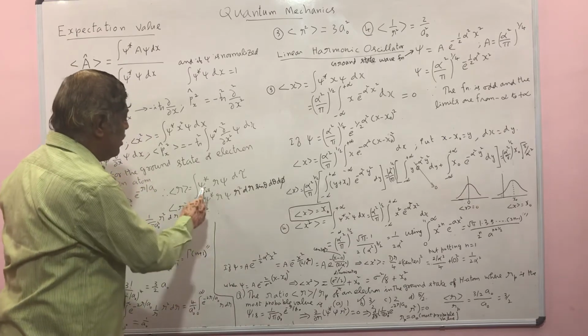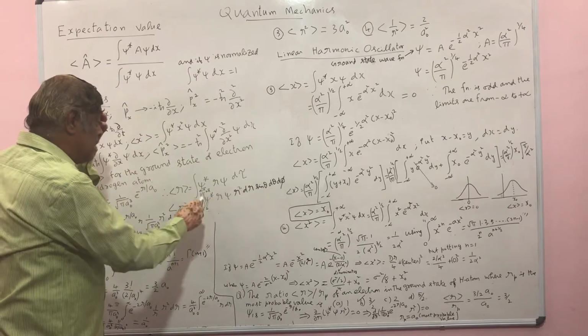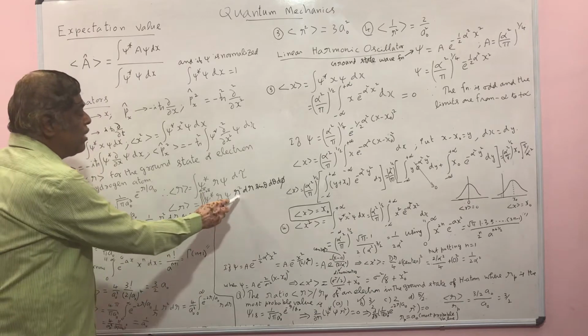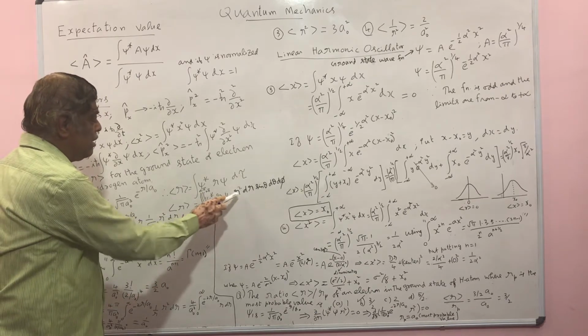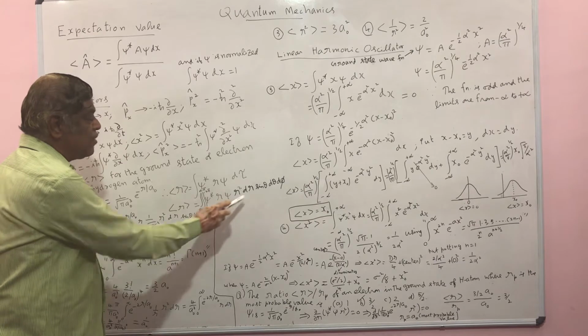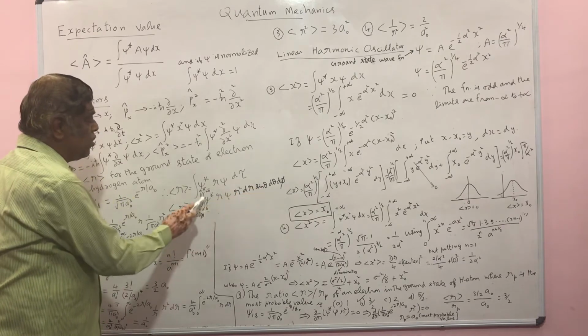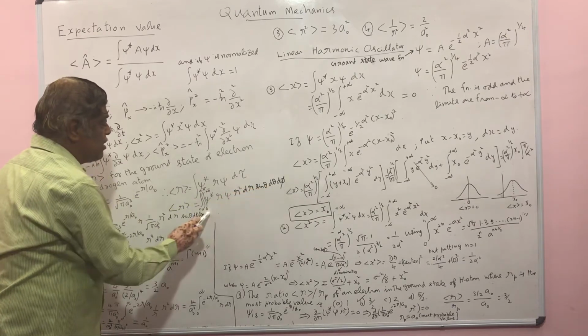So this is a volume integral, a triple integral. One integral over the radial part r is from 0 to infinity, another over the theta part is from 0 to pi, and another over phi is from 0 to 2 pi.